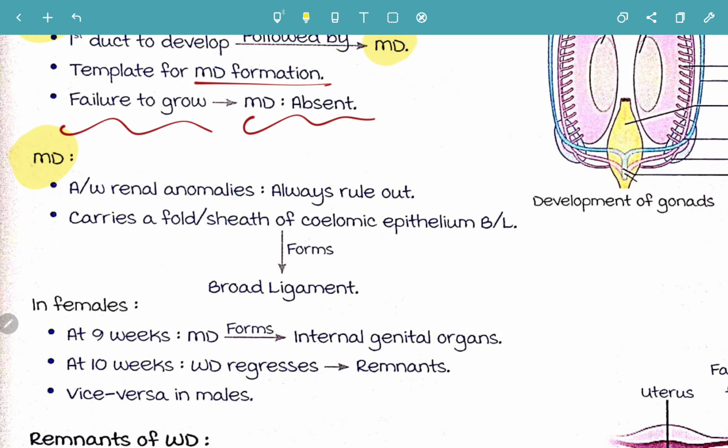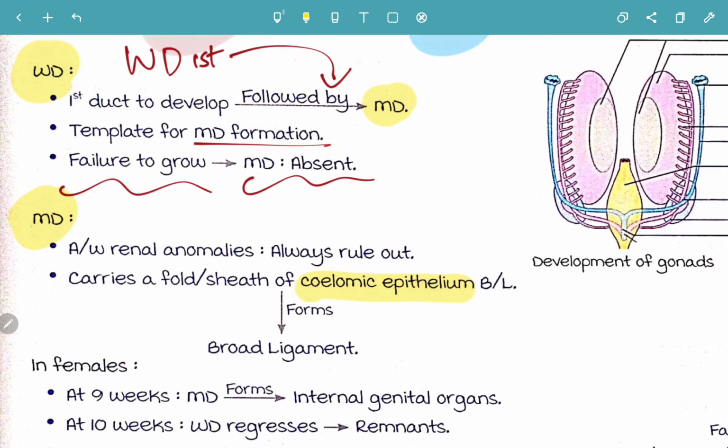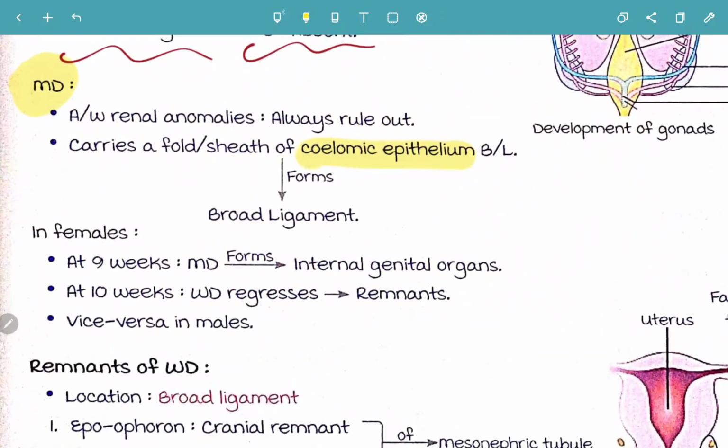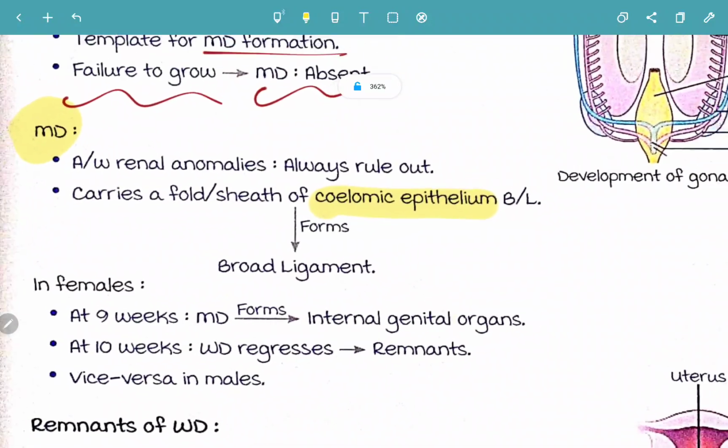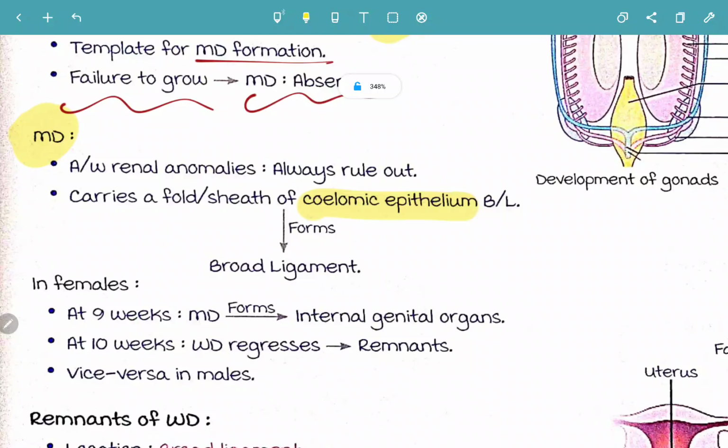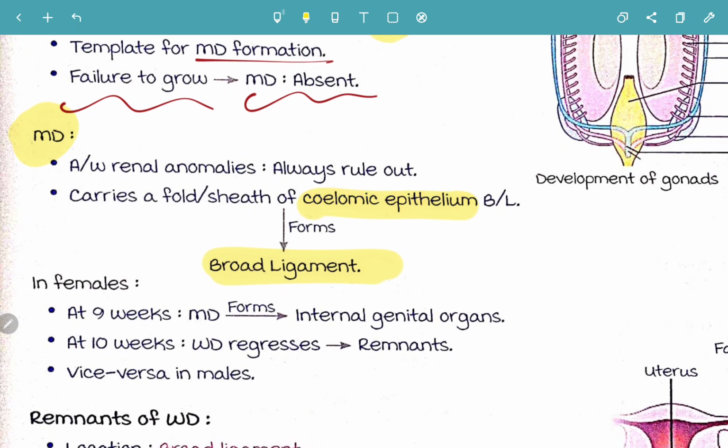It carries a fold or a sheath of coelomic epithelium bilaterally. Already we know that the Mullerian duct is formed by the coelomic epithelium, whereas the Wolffian duct is formed by the intermediate mesoderm. A fold or sheath of the coelomic epithelium will form the broad ligament. So the Mullerian duct has a sheath of coelomic epithelium, which further forms the broad ligament.